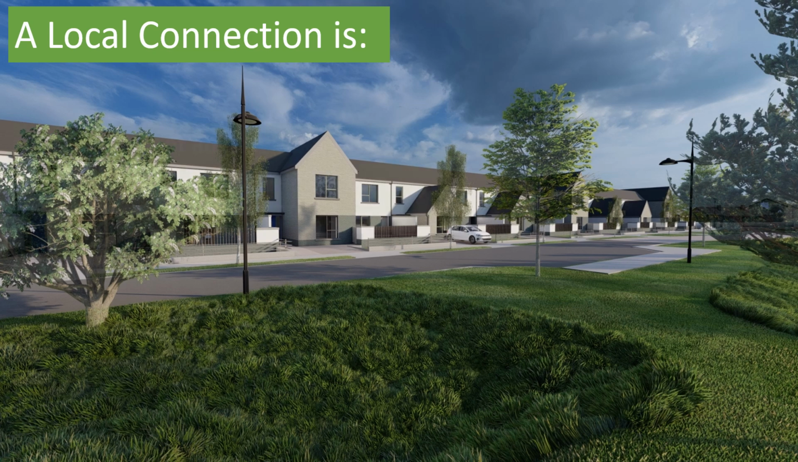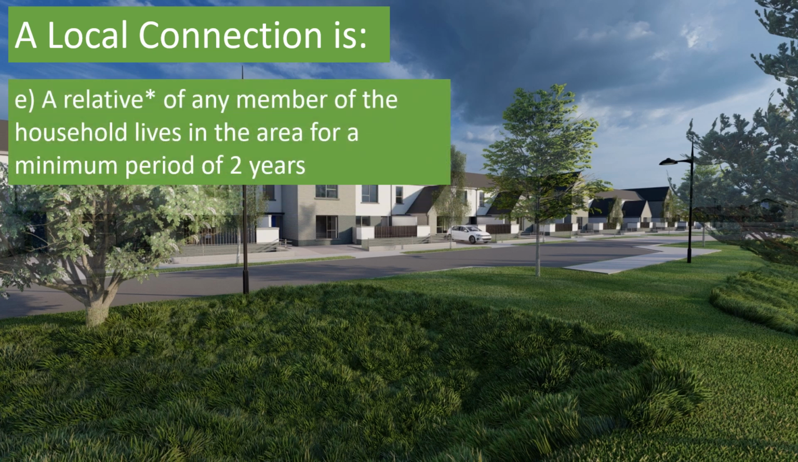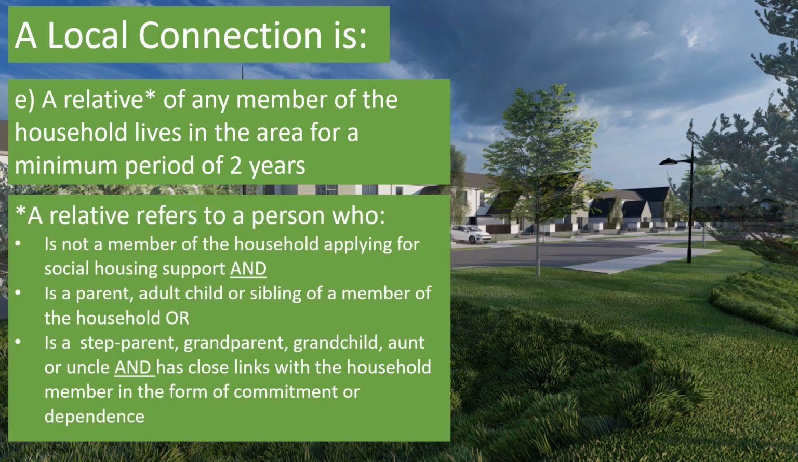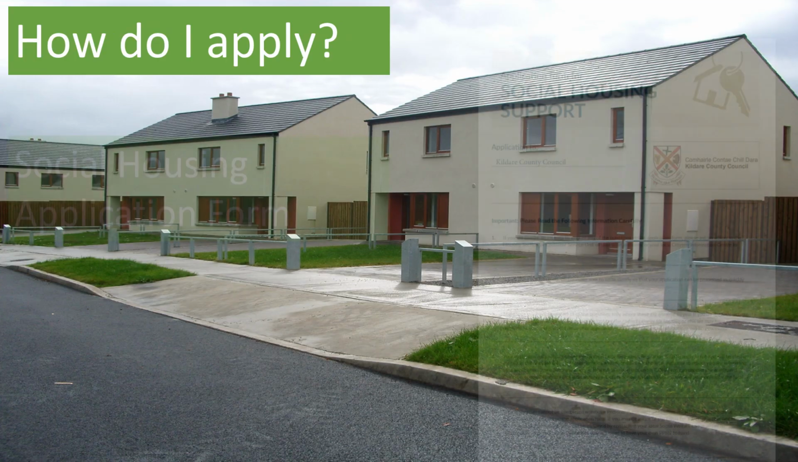Lastly, a local connection is a relative of any member of the household who lives in the area and has lived here for a minimum of 2 years. A relative refers to a person who is not a member of the household applying for social housing support and is a parent, adult child or sibling of a member of the household, or may include another relative such as a step-parent, grandparent, grandchild, aunt or uncle, who has close links with the household member in the form of commitment or dependence.